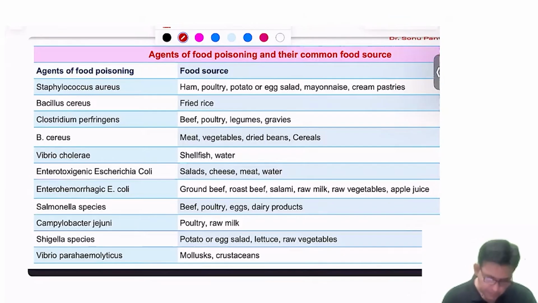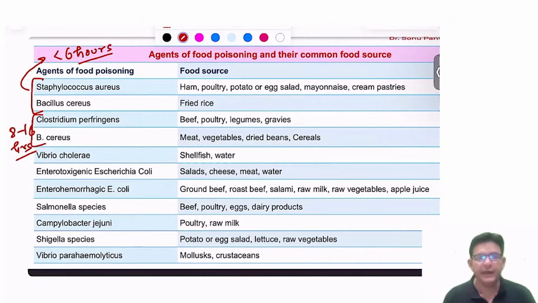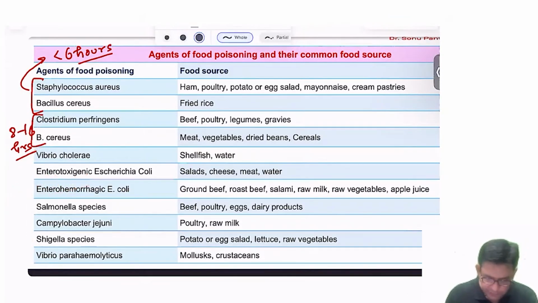Okay. So guys, as I told, the first two, they are what? Less than 6 hours. Then this particular one, it is 8 to 16 hours. Okay, 8 to 16 hours. And the last one is for more than 16 hours. And what is this which I'm telling you? 6 hours, 8 to 16, and more than 16. That is regarding the incubation periods.